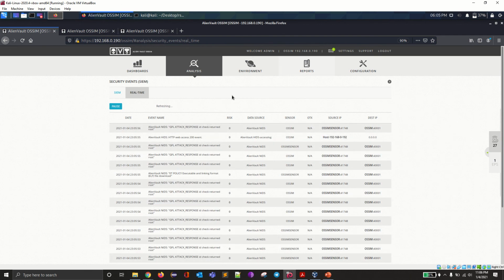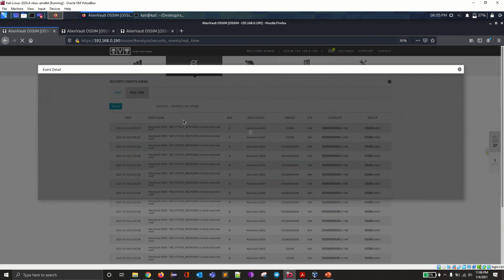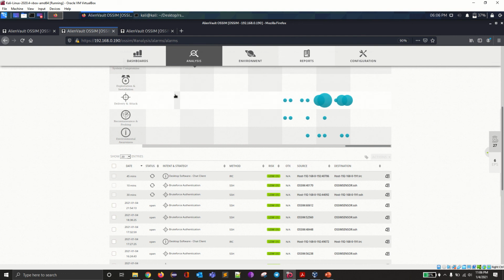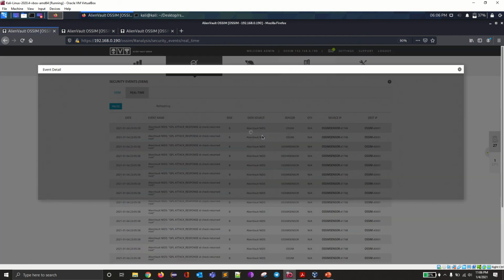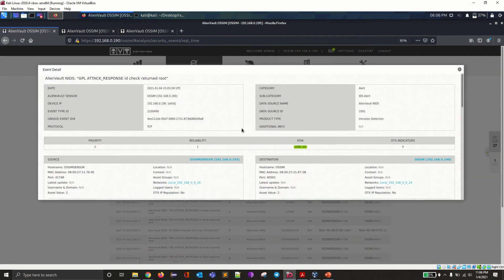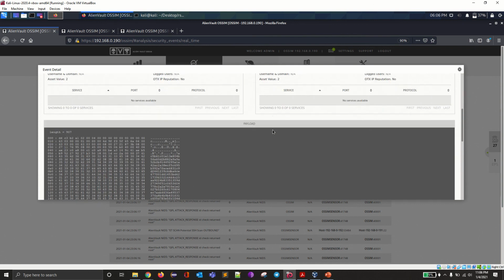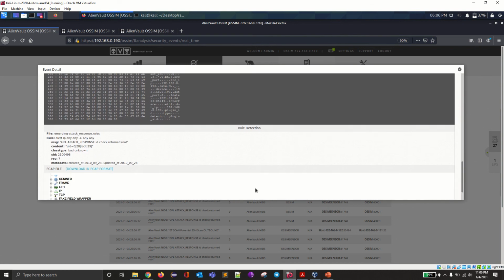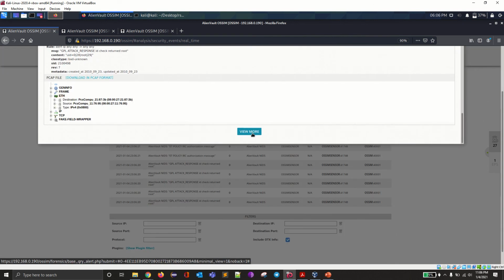Whenever the alarm comes out, just click on that one. Okay, it's going on. So this information we'll get. And if you want to view more, just click on the further information.